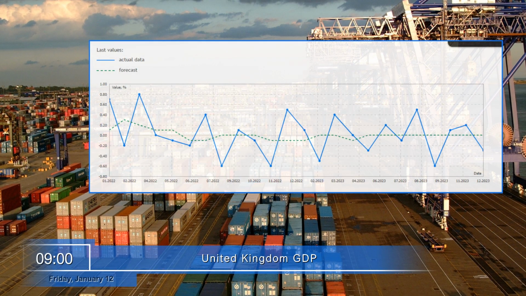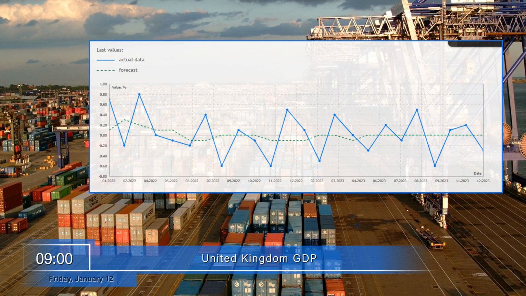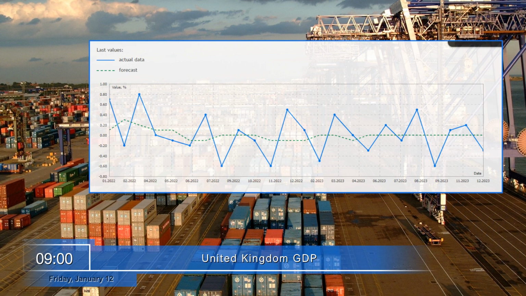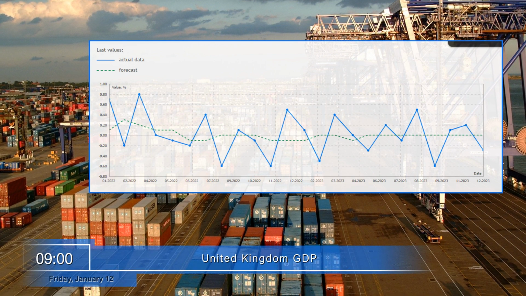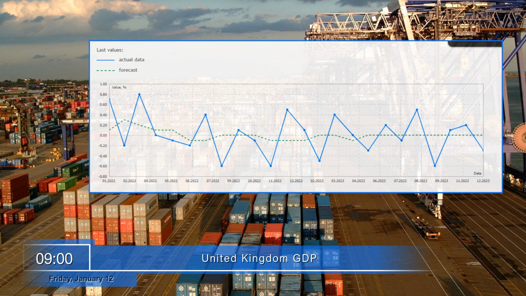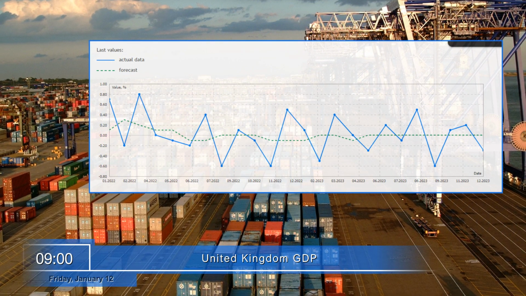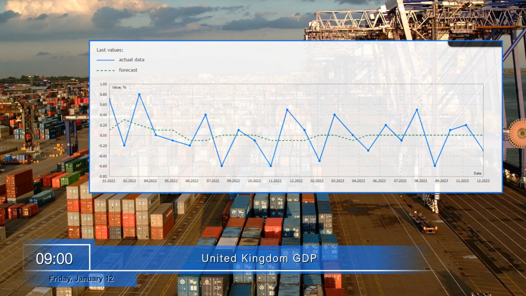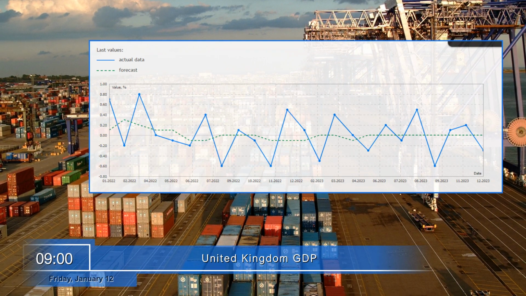Finally, at the same time, this country will inform us about the level of gross domestic product, the value of all goods and services produced in the UK in the reporting period compared to the previous one. The GDP calculation takes into account all the costs of goods produced and services provided within the country's economy. GDP growth can traditionally have a positive impact on the quotations of the national currency, the pound.